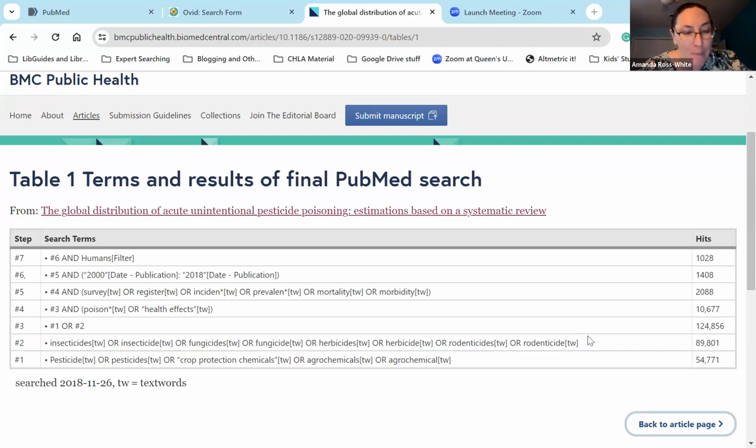So we'll start at the bottom with line 1. And you can see we've got a few text words: pesticide or pesticides, or crop protection chemicals, or agrochemical. So right away, I'm noticing two things. First of all, of course, they didn't use subject headings. So I'm going to show you what that means and take a look at PubMed.